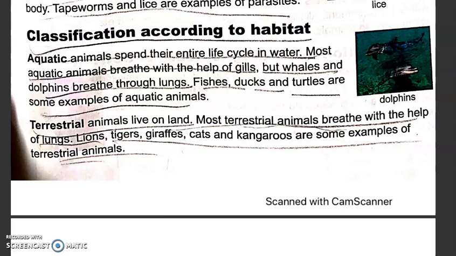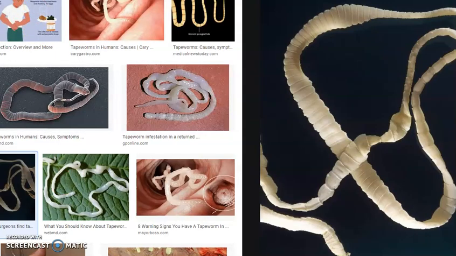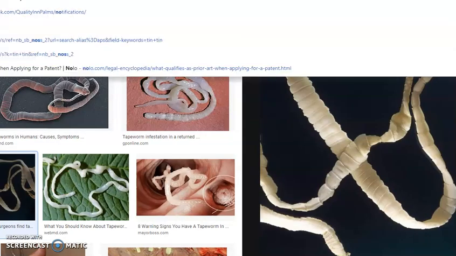Dolphins and whales also have to come out to the surface of the sea to breathe. That is the reason you can see that dolphins jump out of the sea, or whales jump out of the sea to breathe, and then they go back inside. And that is the reason their nose is on the top of their body. Let me show you where the nose of a dolphin is. Nose of dolphin.